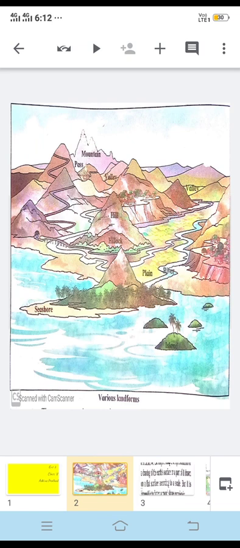They are quite slopey, and afterwards there are passes. Passes, we can say, are the ways that go towards mountains. These are the roads that are going through the mountains. Then the valleys are there. In mountain areas, the area between two mountains is called a valley.